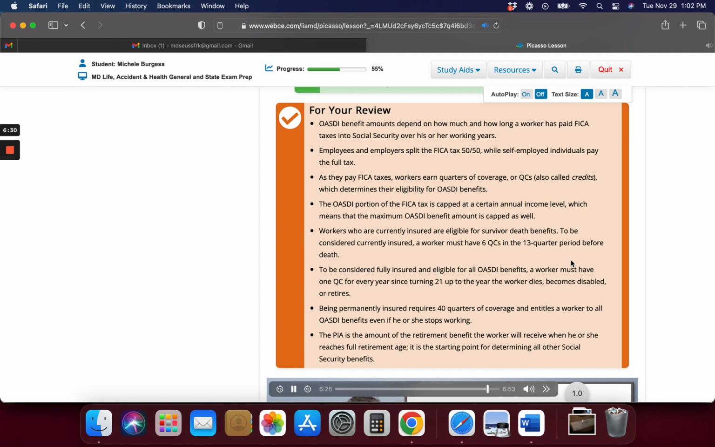Being permanently insured requires 40 quarters of coverage and entitles a worker to all OASDI benefits even if he or she stops working. The PIA is the amount of the retirement benefit the worker will receive when he or she reaches full retirement age. It is the starting point for determining all other Social Security benefits.